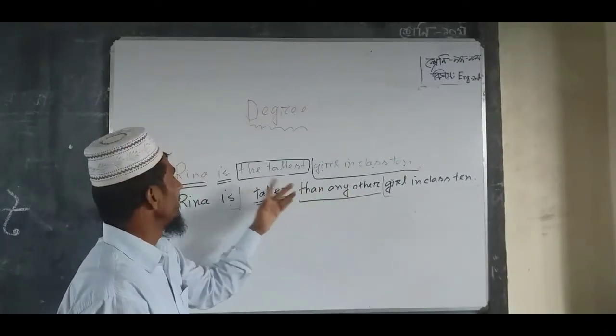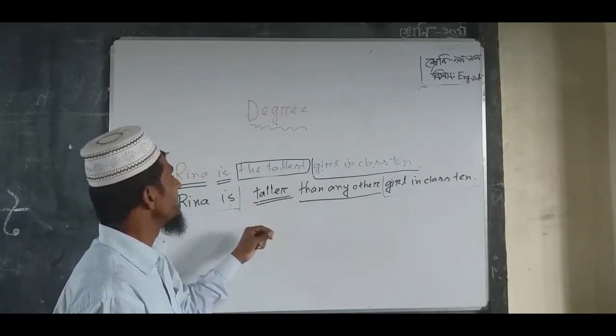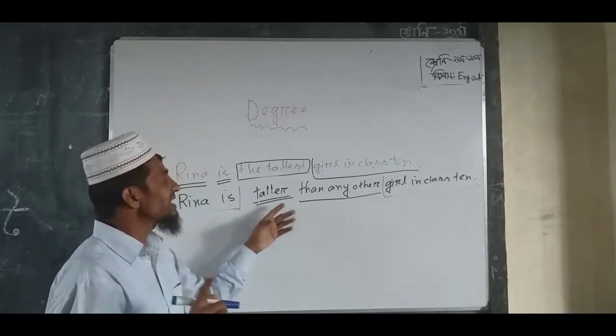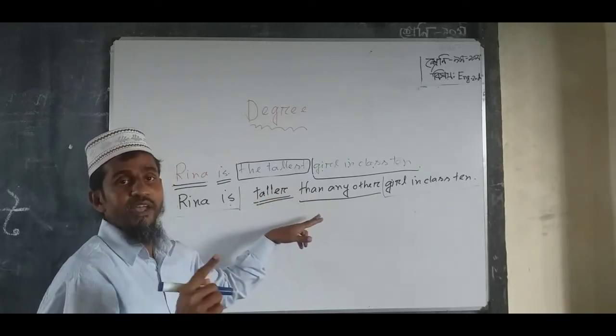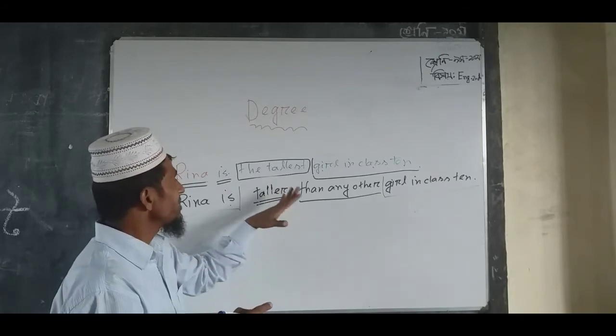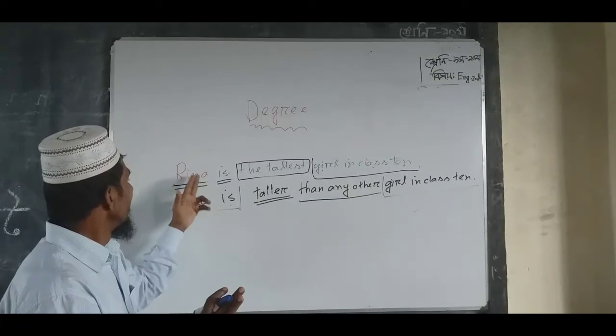If any sentence has or contains one of the, that sentence will use as an auxiliary than most other. Than most other. Dear students, have you understood this sentence? Any problem?